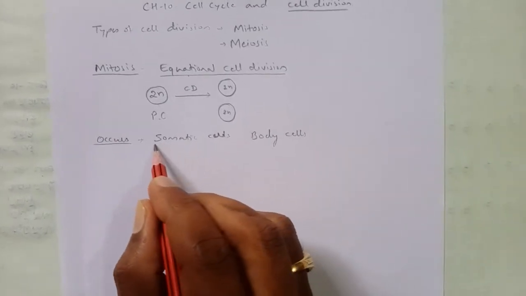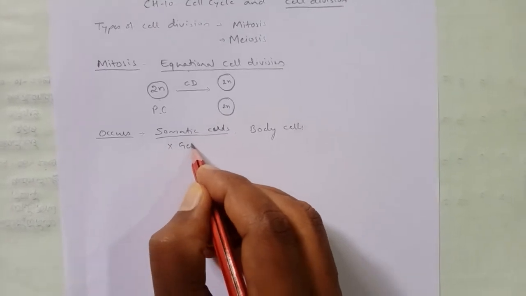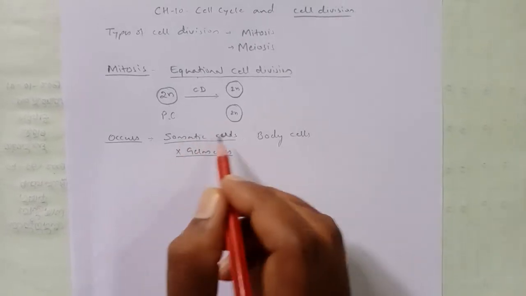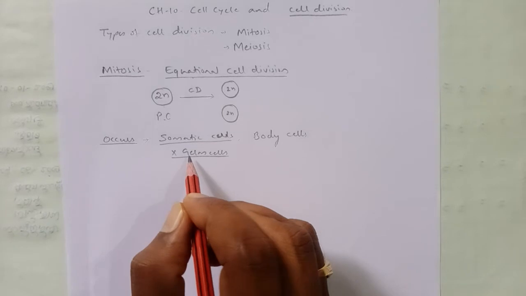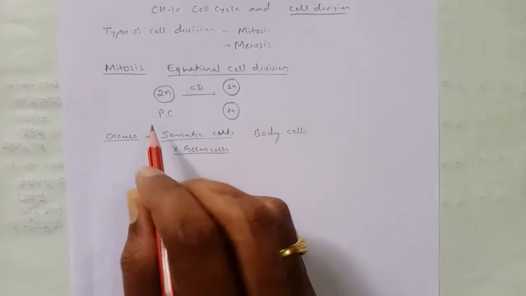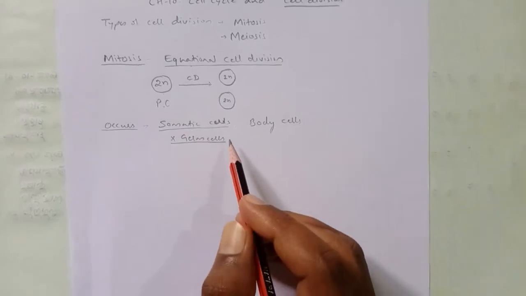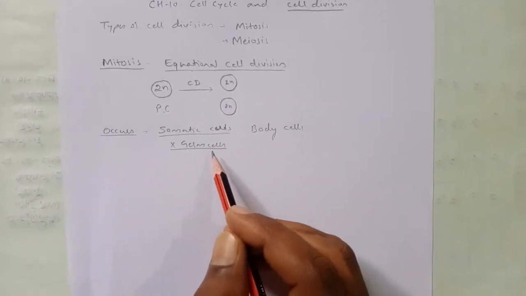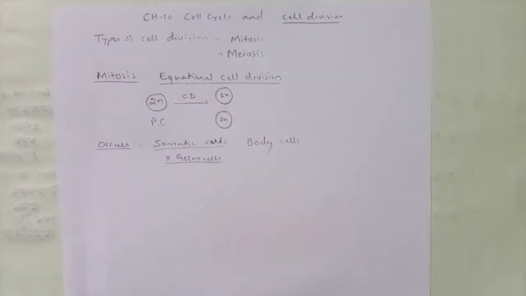Somatic cells means other than germ cells. So they are not germ cells. Other than germ cells, the body cells are called somatic cells. They are not germ cells at all, right? So there are no germ cells involved in this mitosis process. Usually the germ cells show meiosis, right? So later on we will discuss that.